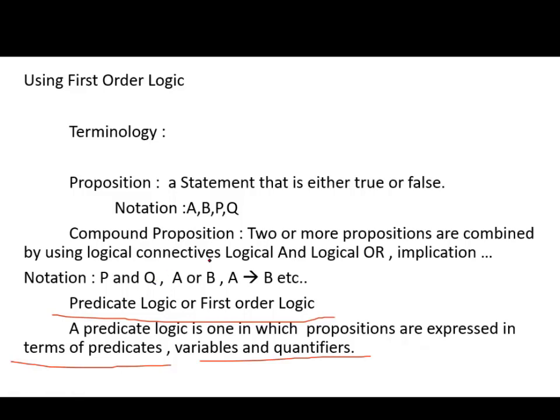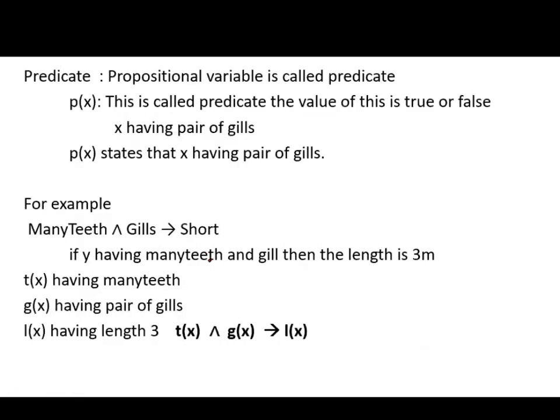Such a one is called predicate logic. Now, what do you mean by predicate? A propositional variable is called a predicate. For example, P of X is called a predicate. The value of this is true or false.